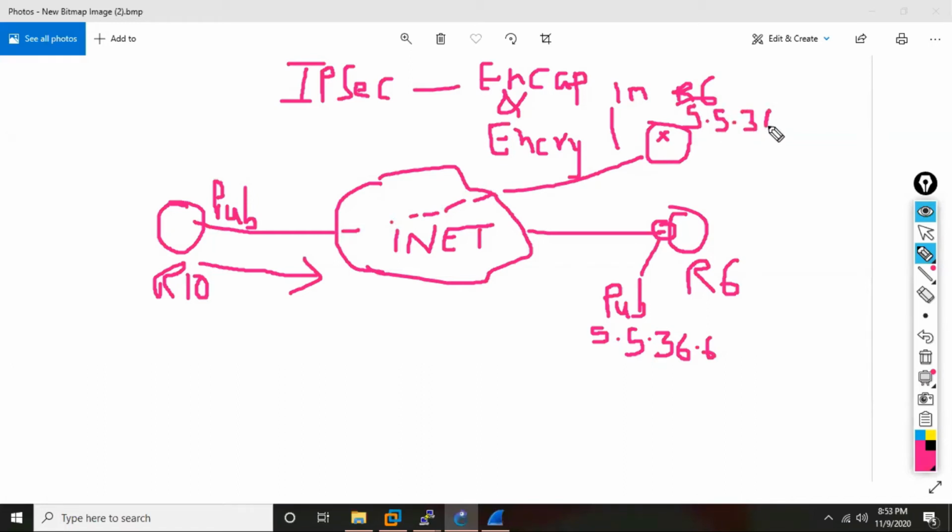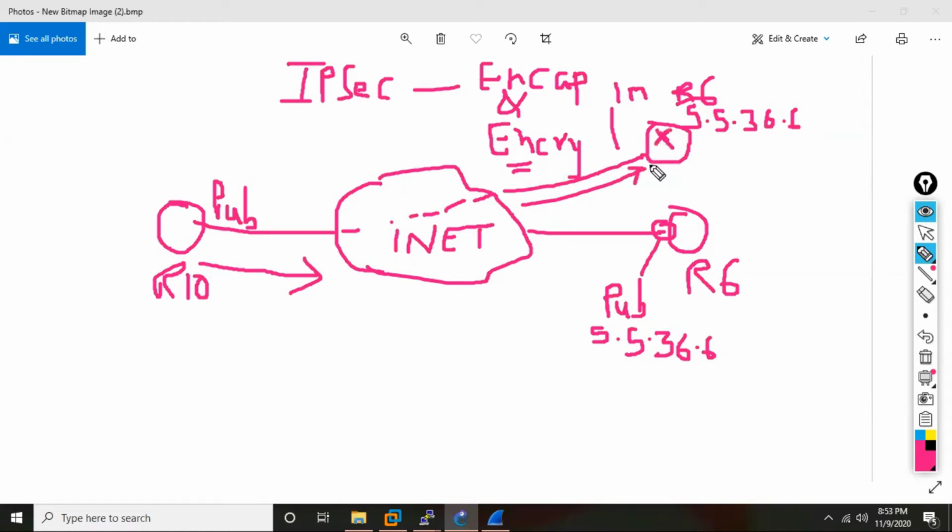So instead of your packet going to R6, it can land on some other place. And if it lands on some other place, what will happen then? Maybe he is not able to open the data. Since you have done the encryption, the packet is ultimately useless to him. Okay, it can be decrypted, that is a different thing.